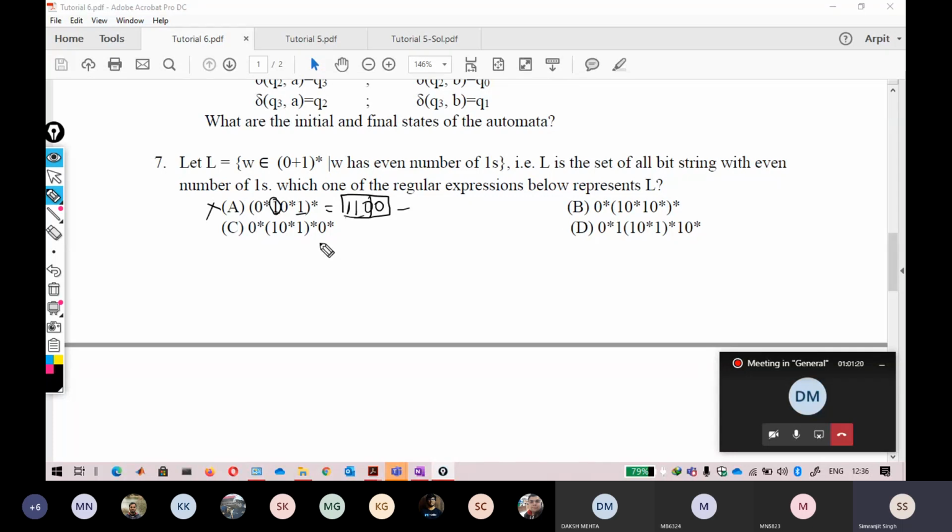Just try it yourself for B, C, and D and tell me the answer. What will be the answer? I'm also trying it with you. If you are eliminating any option, just tell me one string.